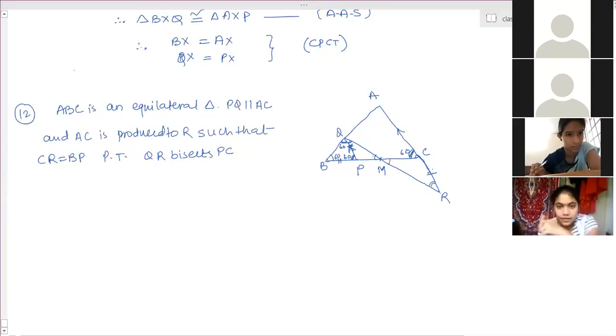BP is equal to CR given, so CR is equal to PQ. Then prove PQM and CMR congruency. So one side we have, two vertically opposite angles we have, and this angle is equal to. Okay, ma'am.